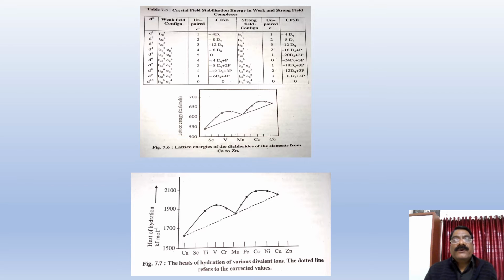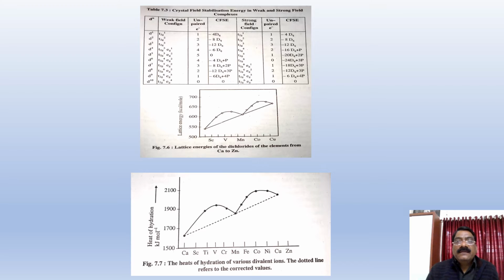For the d1 system CFSE is minus 4 Dq, d2 minus 8, d3 minus 12, d4 minus 6, d5 system 0 CFSE, d6 system minus 4 Dq plus 1 pairing energy, d7 system minus 8 Dq plus 2 pairing energy, d8 system minus 12 plus 3 pairing energy, d9 minus 6 plus 4 pairing energy, and for d10 it is 0.